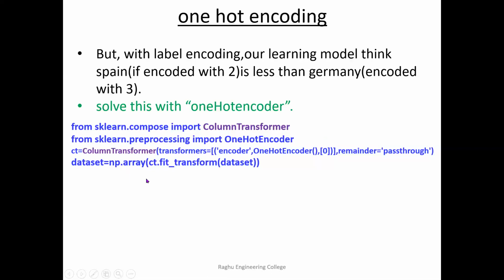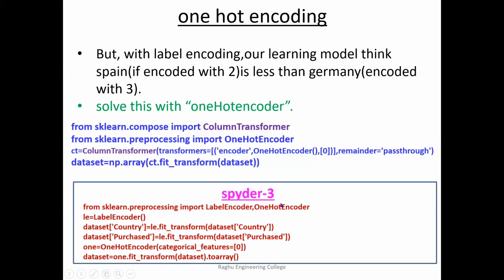So that's why we use np.array of fit_transform with this object. A little bit of confusion, but not a problem; we'll see the execution also. As I told you, the code has increased in the latest Anaconda. In the previous Anaconda Spyder, you simply saw LabelEncoder and OneHotEncoder used directly.